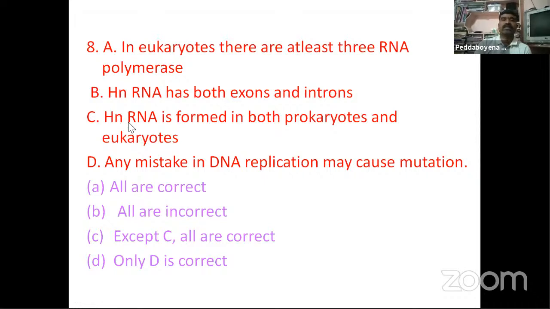Okay, except C. hnRNA is formed in both prokaryotes and eukaryotes. Remaining all are correct. In eukaryotes, there are at least three RNA polymerases present, and both exons and introns are correct. Any mistakes in DNA replication may cause mutations.